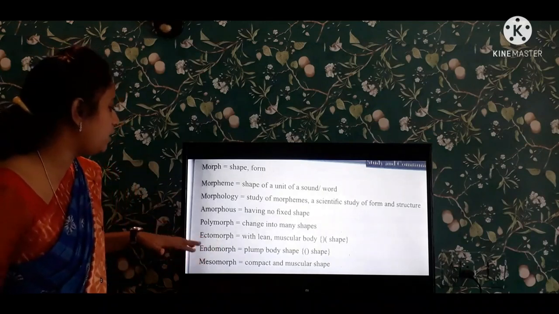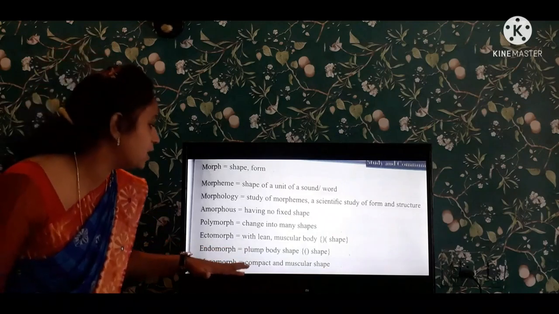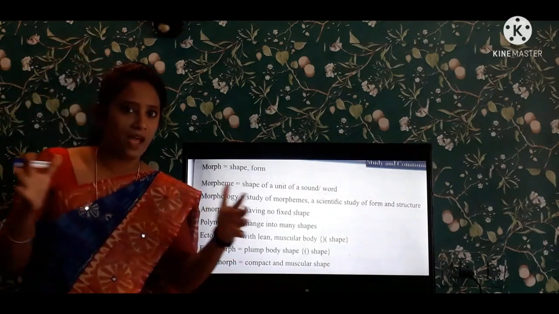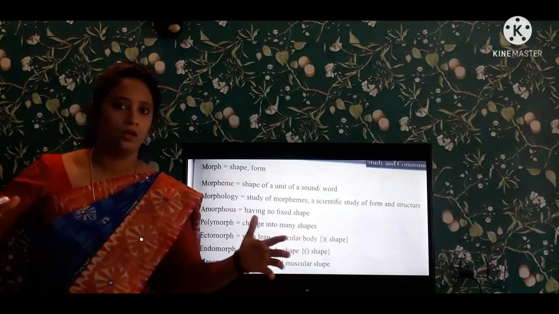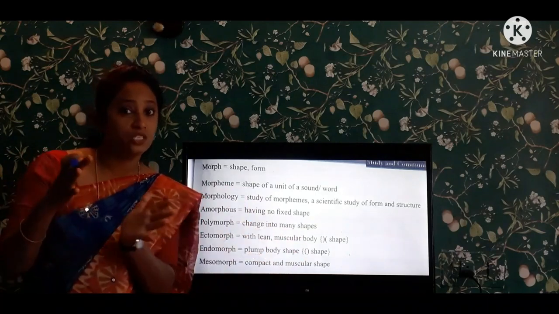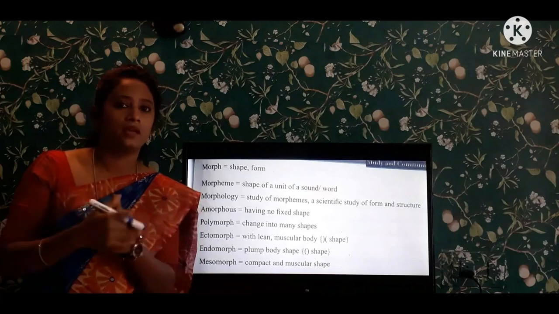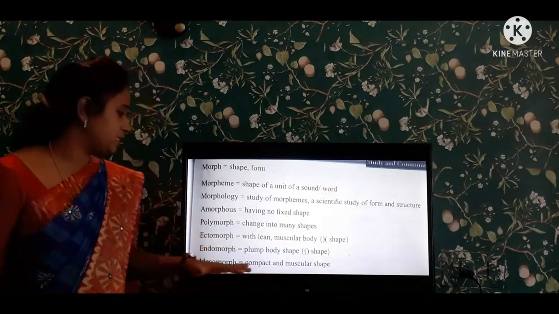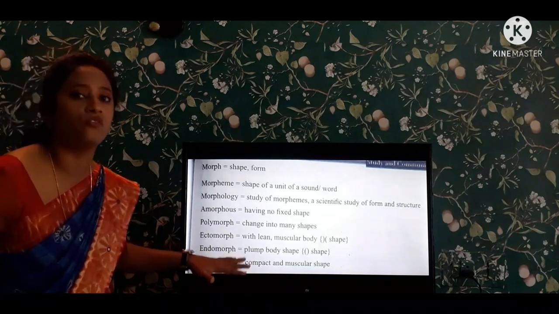And next one is endomorph. Endomorph means a plump body shape. Some are looking like a fat body, a very fatty body because of fatty tissues. They resemble a fat body, looking like a round body. So that is the example of this endomorph.